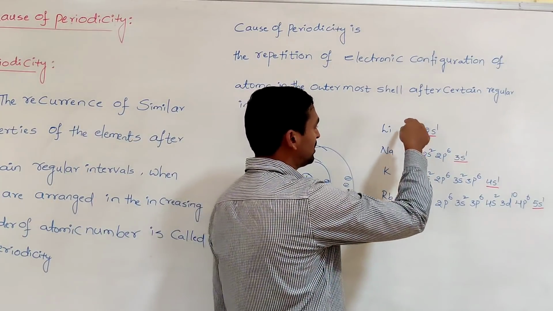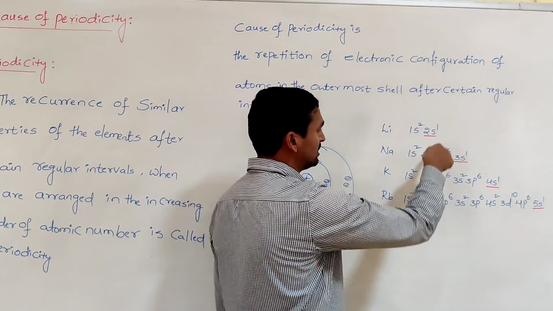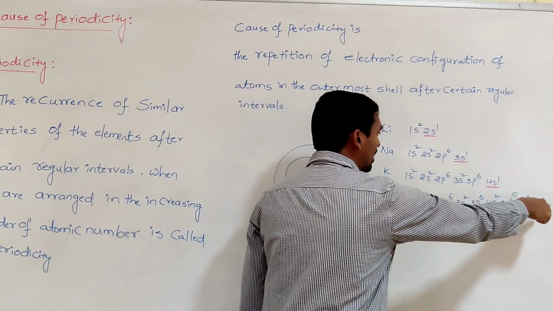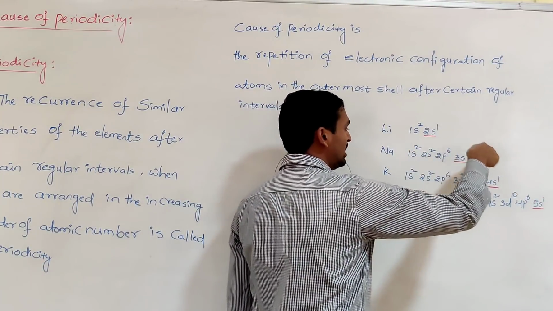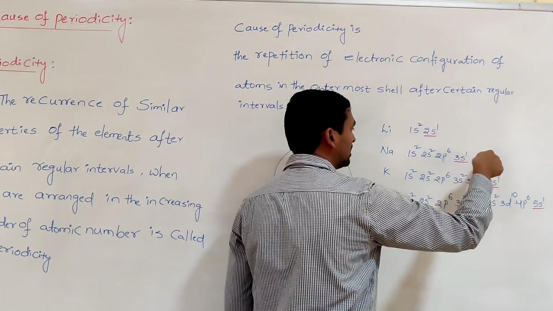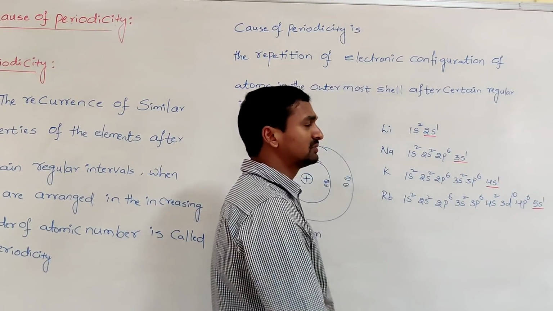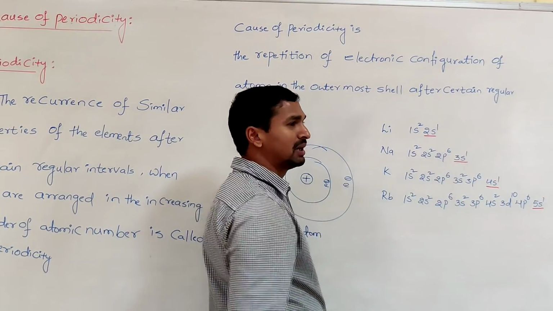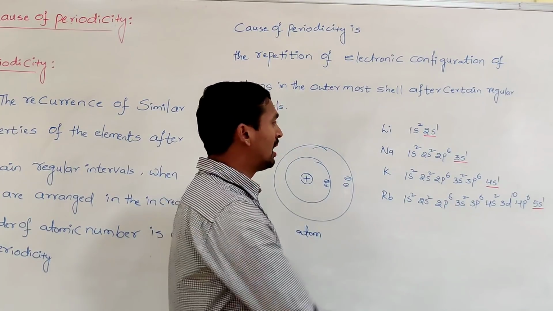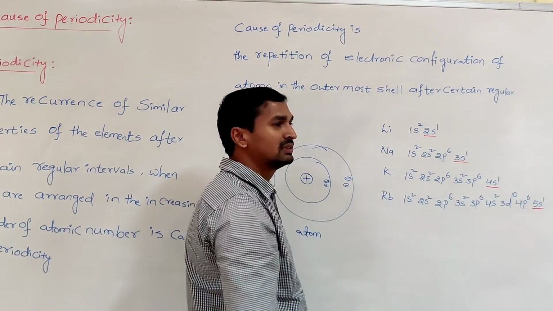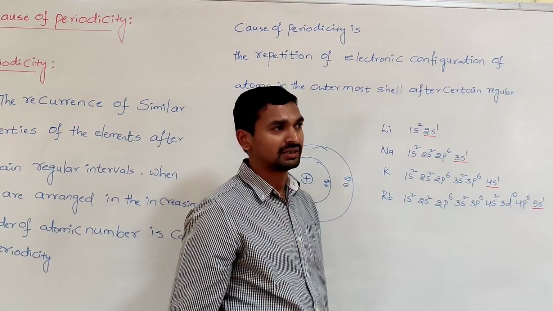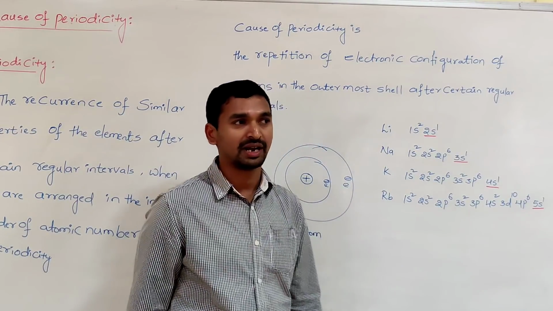In the alkali metals, the outermost shell has the same number of electrons: 1, 1, 1, 1. So because of having the same number of valency electrons, all the alkali metals are similar in properties. That is the cause of the periodicity.